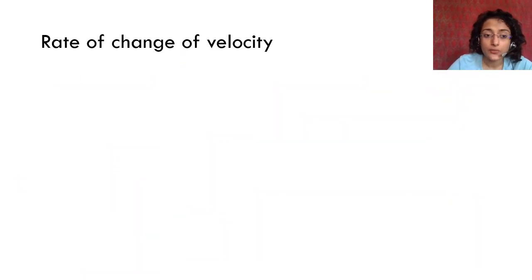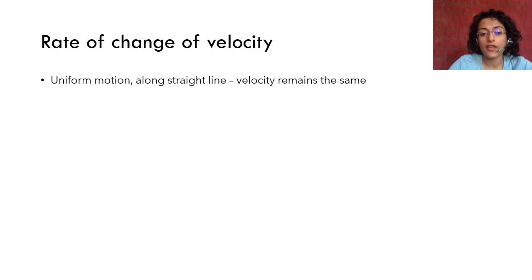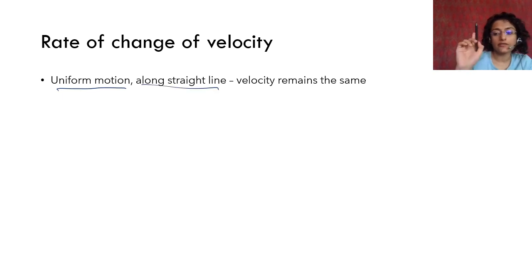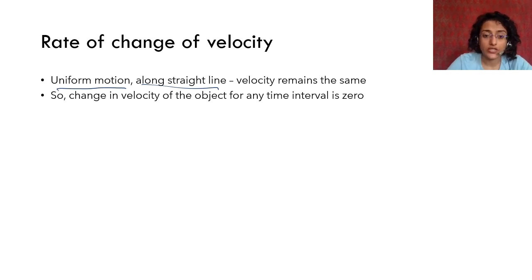So we come to the next point, rate of change of velocity. Now, if velocity is changing, we saw in the previous one ki velocity changing at a uniform rate, we take average velocity to be initial plus final upon 2, right? Arithmetic mean लेते हैं. So velocity can change at a uniform rate. When there is uniform motion along a straight line, then the velocity is the same. What is uniform motion? Same distance in the same intervals of time. Along a straight line, so direction is not changing, so velocity remains the same. So change in velocity of the object for any time interval is 0.